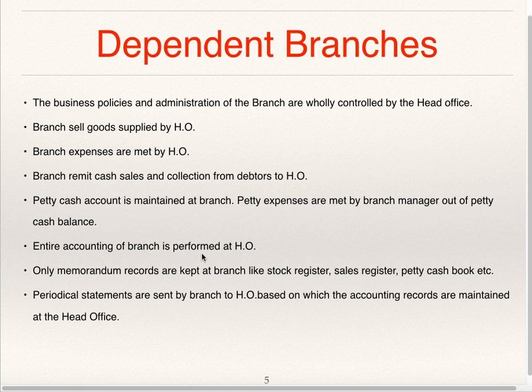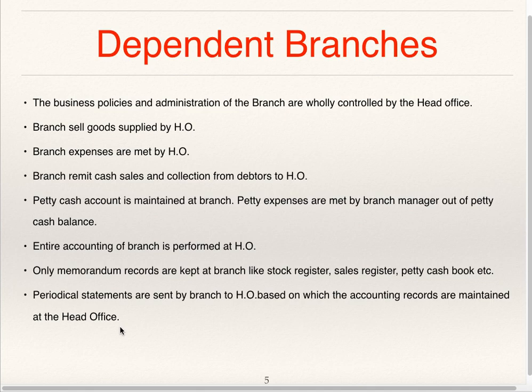Entire accounting of the branch is performed at head office. Only memorandum records are kept at branch, like stock register, sales register, petty cash book, etc. Periodical statements are sent by branch to head office, based on which the accounting records are maintained at the head office. Branch sells goods which are supplied by head office only. Expenses of the branches are made by head office. Business policies and administration of the branch are controlled by head office.